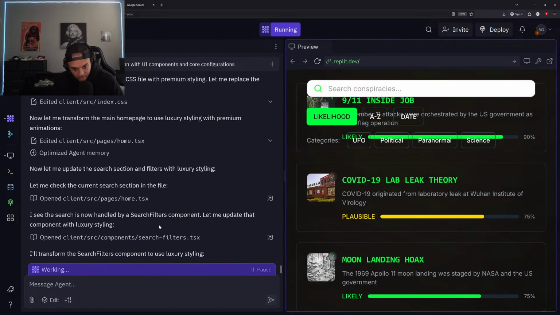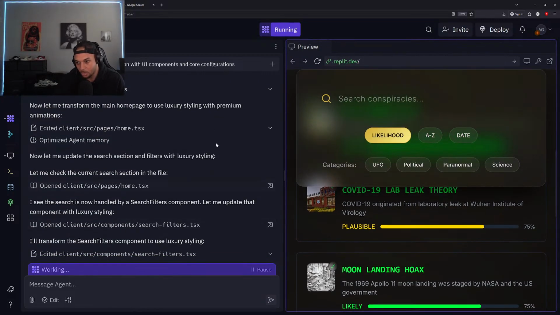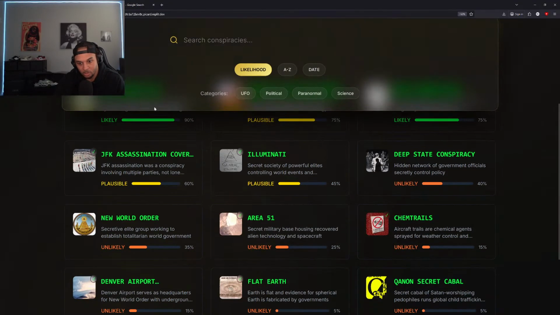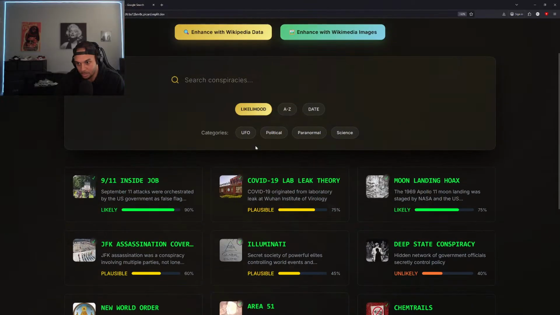All right, so I see the search is now handled by a search filters component. Let me update the component with luxury styling. Cool. I'll transform the search filters component to use luxury styling. All right, nice. It's still building those changes for us. All right, cool. So it did add that opacity level or increase that opacity level so it's not as distracting.